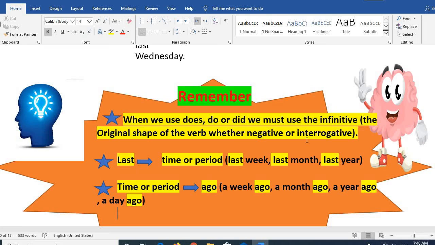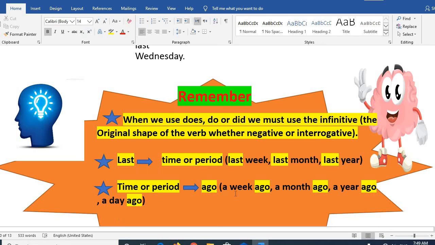The second point is last. Last is followed by time or period. For example, as we mentioned before, last week, last month, last year. And we say the opposite of last is ago, because the time or the period comes before it.